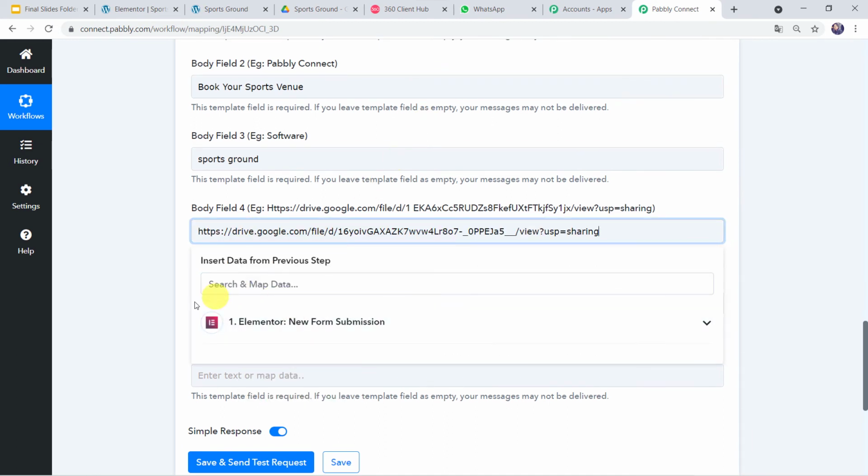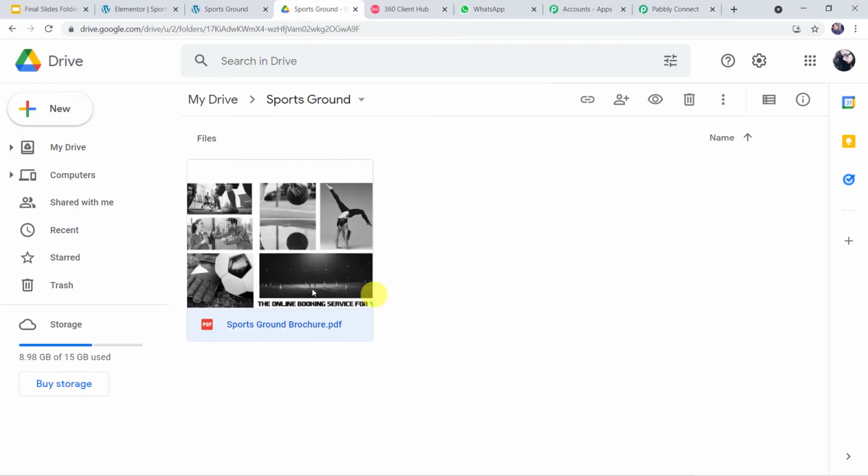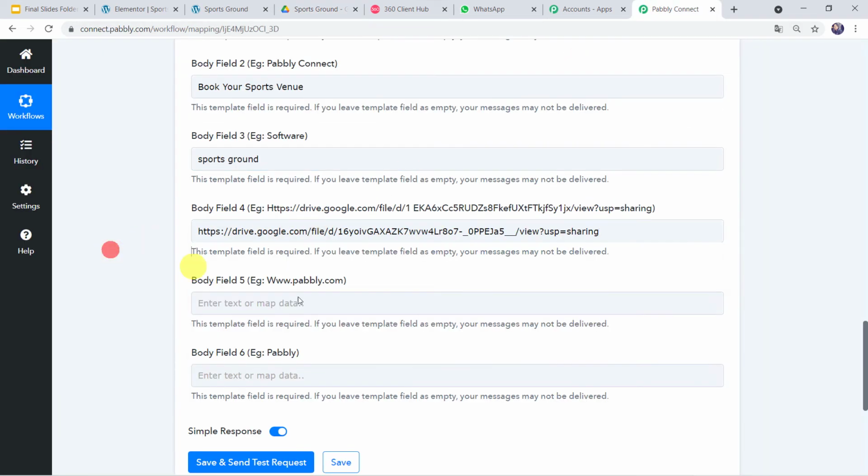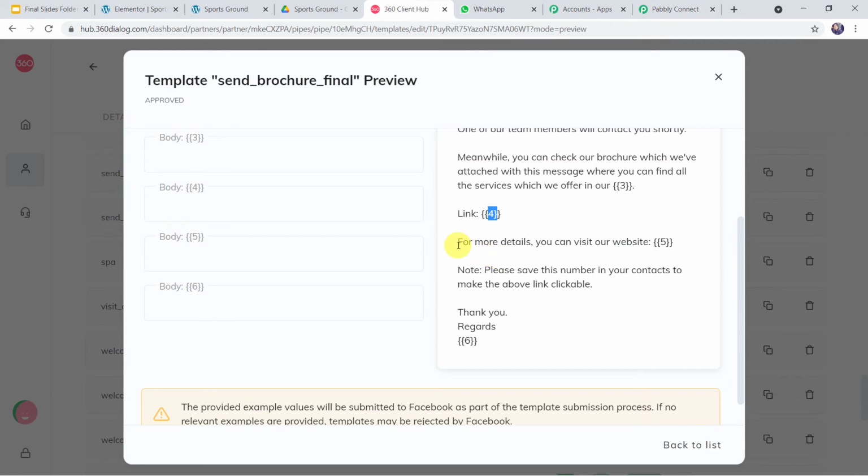Okay. Now here you can give the link of your actual brochure, and this is the test brochure which I have saved into my Google Drive. Your actual brochure link can be shared over here in Pabbly Connect. Now body field 5, example pabbly.com. Here the website address can be mentioned, and here in the template we can see for more details you can visit our website. Here the fifth parameter website address is required.